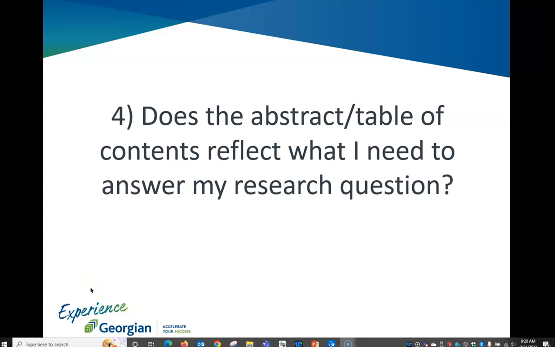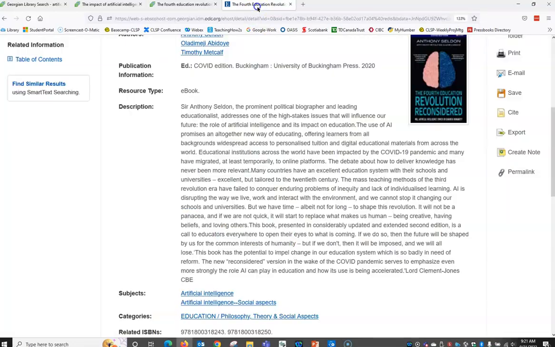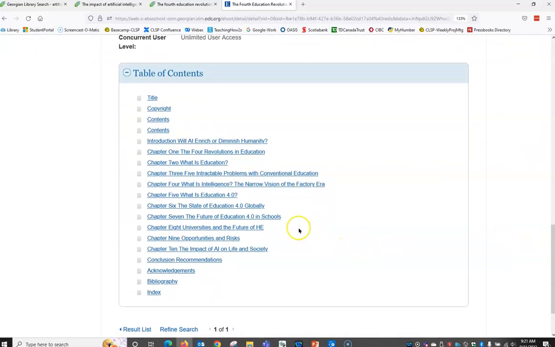Question 4. Does the abstract or table of contents reflect what I need to answer my research question? So the description for this book isn't very helpful. So I'm going to go to the actual book. I'm going to link out, and I'm going to see a larger description here. And as I scroll down, I'm also going to see the table of contents.